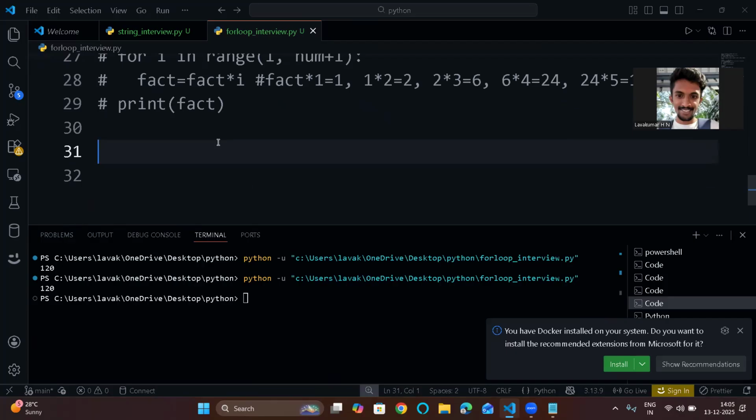Next, other programs we can use. Some people may ask for reversing a number, not string, sorry. For reversing a string also you can use a for loop. There is a sky is the limit for for loops.